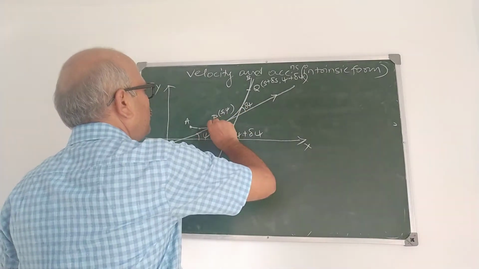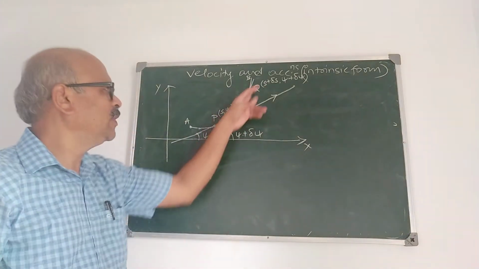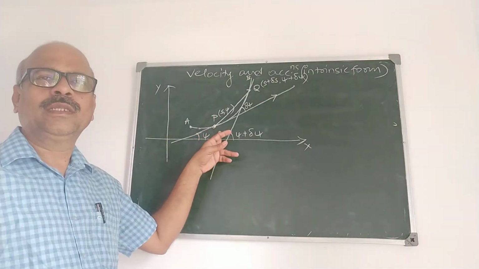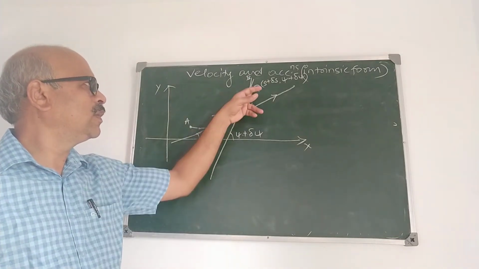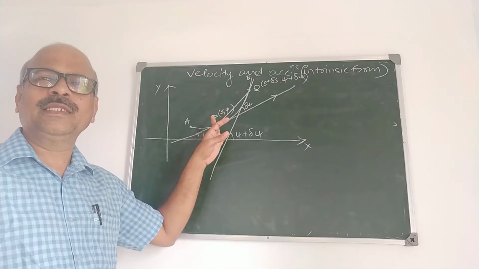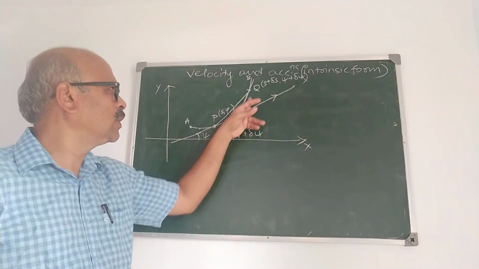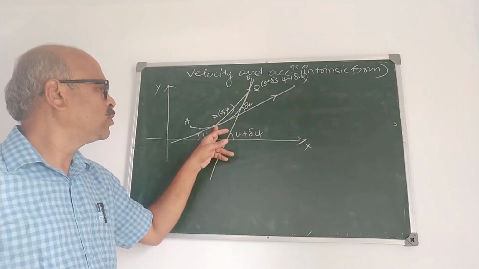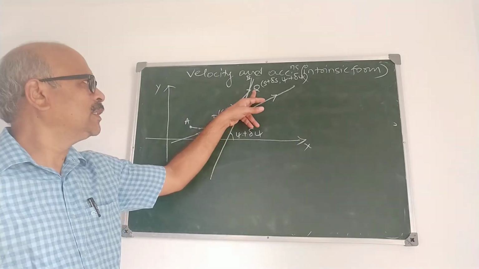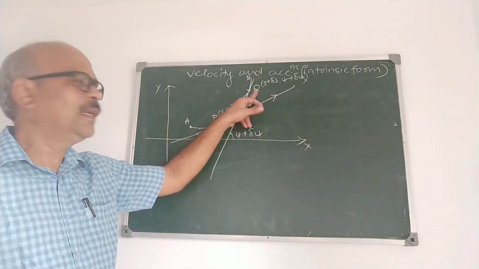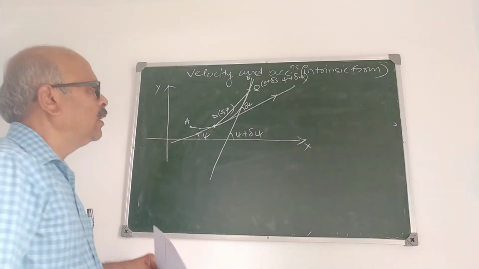Now the displacement is PQ. Displacement is always along the straight line. We take the distance along the straight line, then that is the displacement. The particle moves along the curve, and it comes to the position Q at time t plus delta t. But what is the displacement of the particle in delta t? It is PQ.